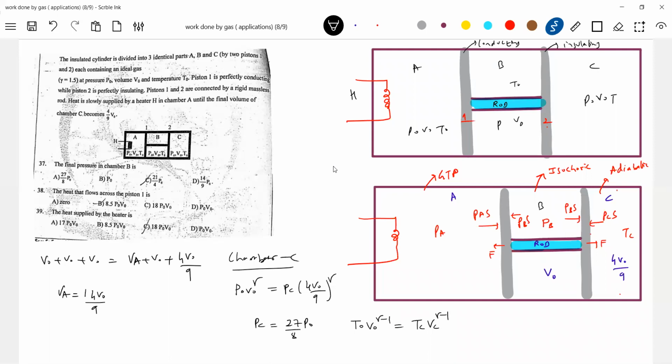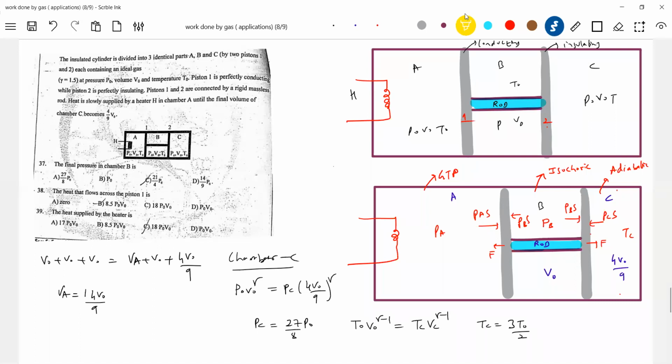VC is given as 4 V naught by 9. Substituting, I'll get the temperature at C also. Pressure, I got it, 27 by 8. Similarly, the temperature of the gas in chamber C will be 3 T naught by 2.